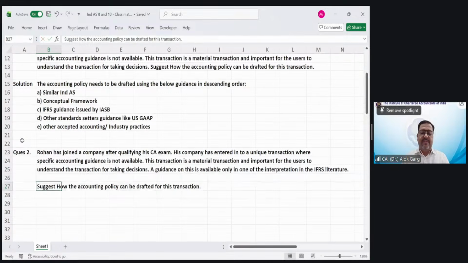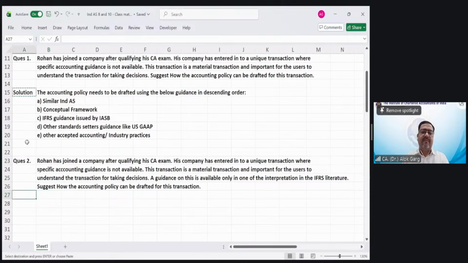Suggest how the accounting policy can be drafted for this transaction under Ind AS.